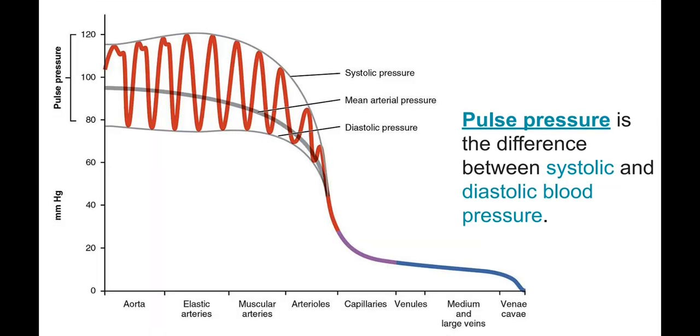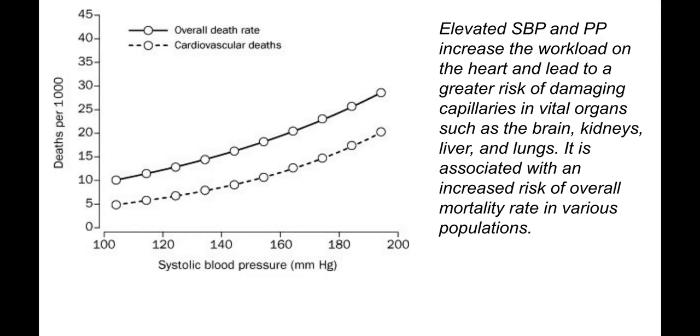So what is the pulse pressure? You see here how pressure is changing. Systolic blood pressure is the maximum blood pressure, diastolic is the minimum blood pressure, and the difference is the so-called pulse pressure. Pulse pressure actually defines the biological age of your cardiovascular system. So elevated systolic blood pressure and pulse pressure increase the workload on the heart and lead to greater risk of damaging capillaries in vital organs such as brain, kidney, liver, and lungs. It is associated with increased risk of overall mortality rate in various populations.